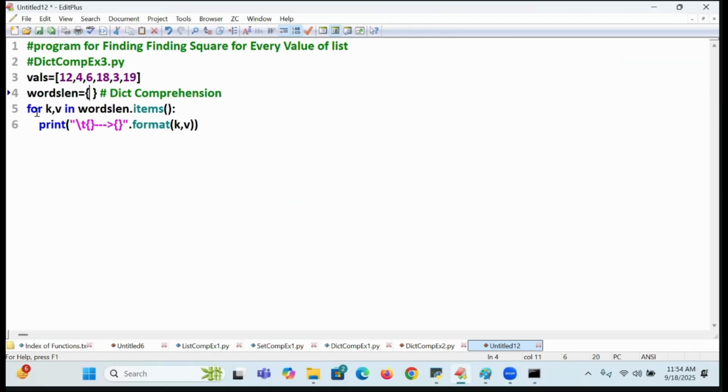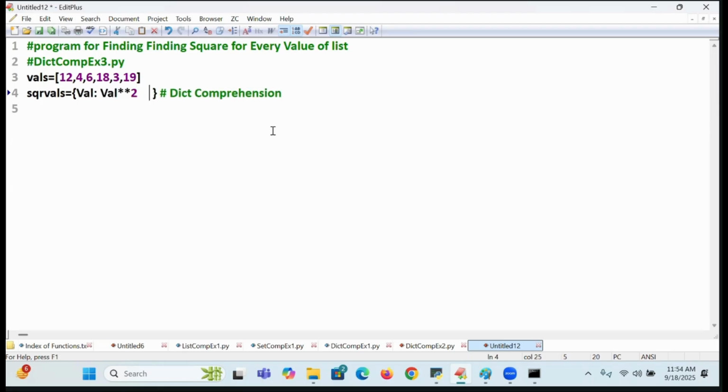Come on. So I will do what? Remove that. Start with. I will write sqr_values is equal to value colon value star star 2 for value in lst. That's all. This is called dict comprehension. Select the value from lst. What is the first value? 12, and its square is kept into the sqr list. Print that now. Print the sqr list. See this example.